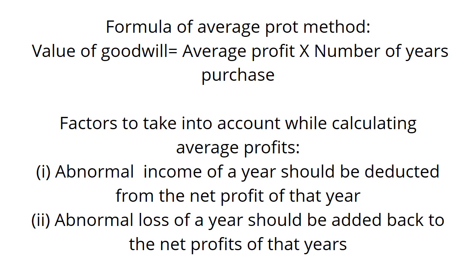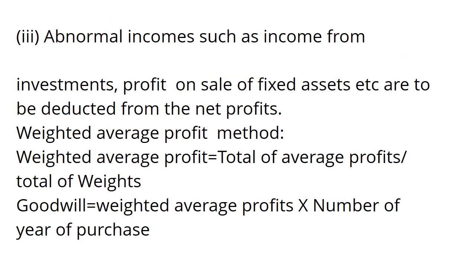You have to subtract abnormal income. Do not forget this thing. Two, abnormal loss of a year should be added back to the net profits of the year. Three, abnormal income such as income from investments, profit on sale of fixed assets are to be deducted from the net profits.